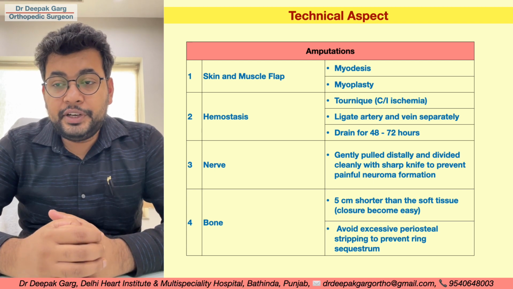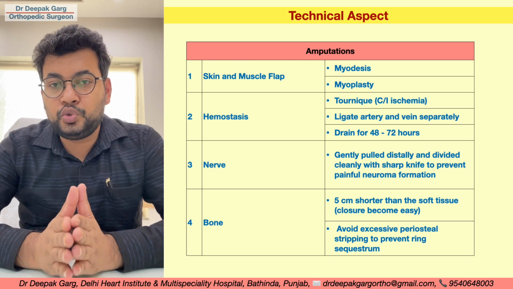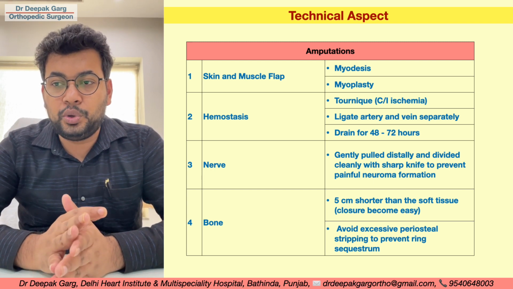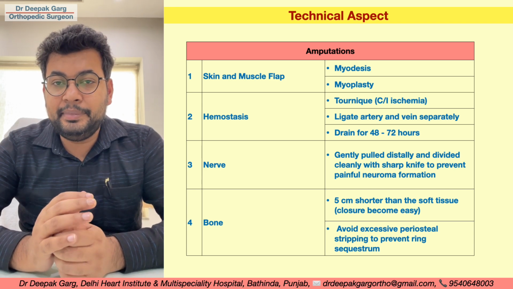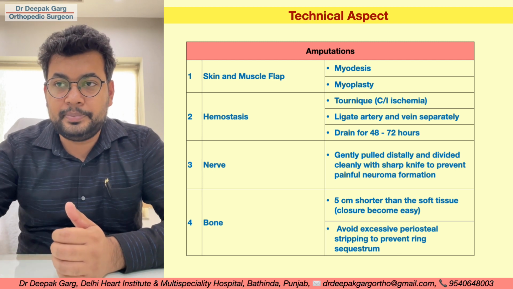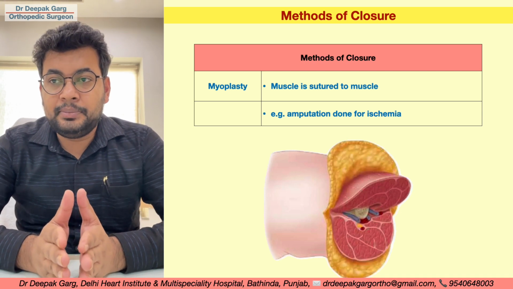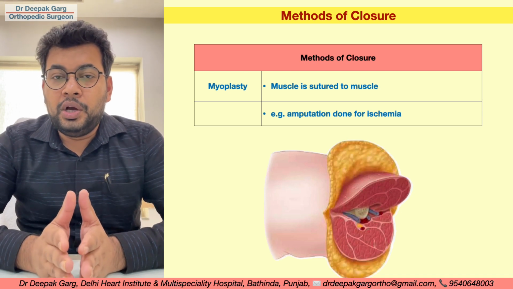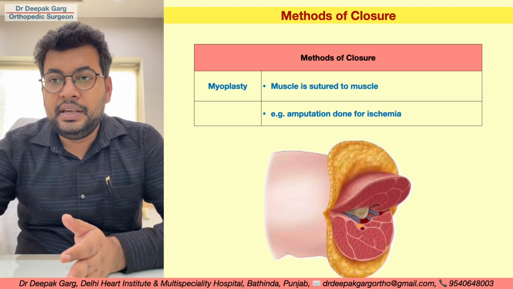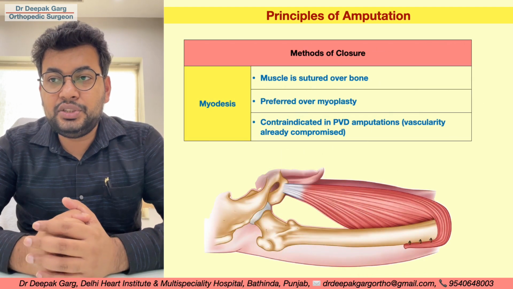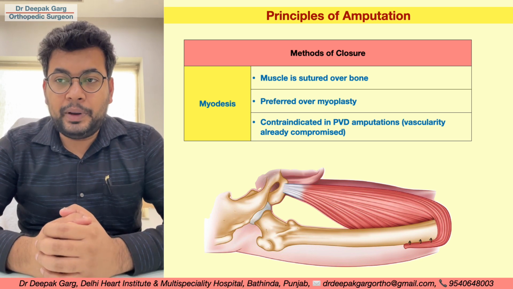So if we talk about the cutting of the bone, it should be cut at least 5 cm shorter than the soft tissue to allow for an easy closure. And we should avoid excessive periosteal stripping, otherwise it may lead to the formation of a ring sequestrum. So if we talk about myoplasty, in myoplasty muscle is sutured to the muscle. So in cases of amputation for ischemia, we will usually do myoplasty, whereas in myodesis muscle is sutured over the bone. So myodesis is preferred over the myoplasty.